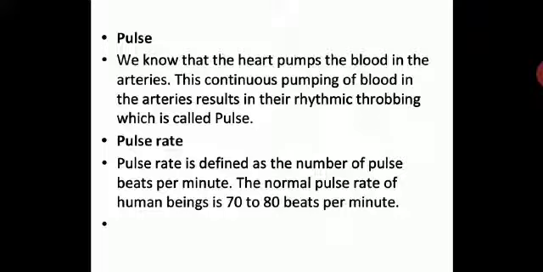The normal pulse rate of human beings is 70 to 80 beats per minute. And if there is some variation, very high or very low, there is some problem in the pumping of the blood, and some problem with the heart, and then you have to go for an ECG, and other health issues arise because the pumping of the blood is not happening properly in the heart. But this is a normal range where you have 70 to 80 beats per minute. I hope you have understood this concept. Please take this down in your notebook.